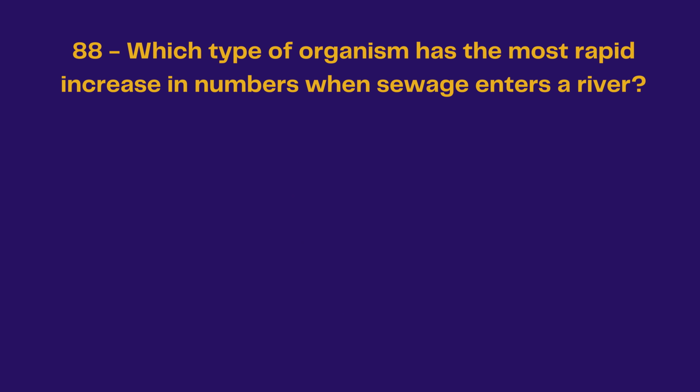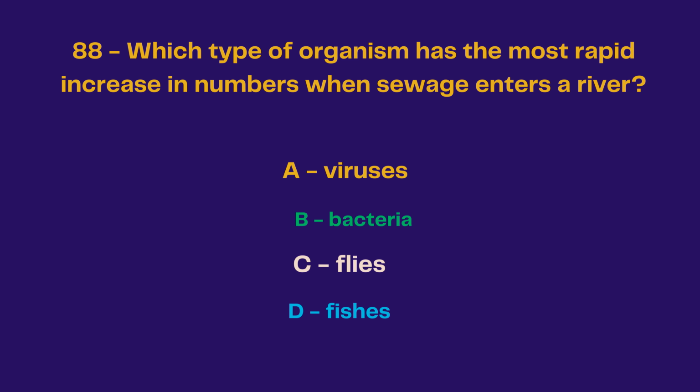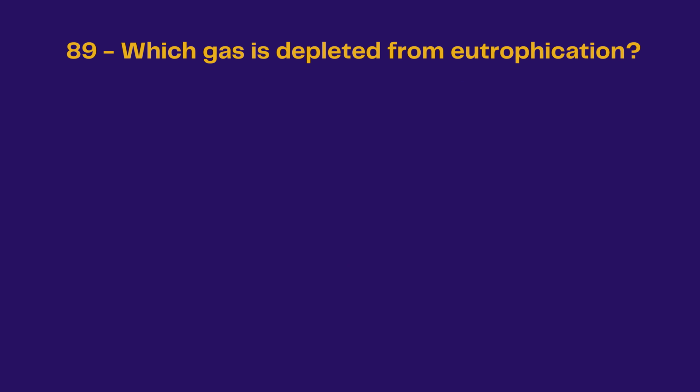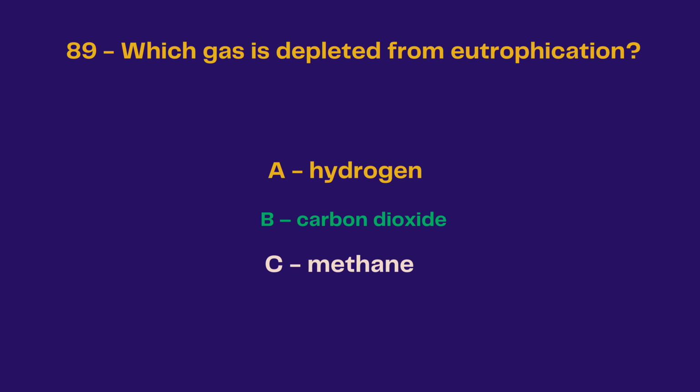Which type of organism has the most rapid increase in numbers when sewage enters a river? A, viruses, B, bacteria, C, flies, D, fishes. The answer is bacteria. Which gas is depleted from eutrophication? Is it A, hydrogen, B, carbon dioxide, C, methane, D, oxygen?